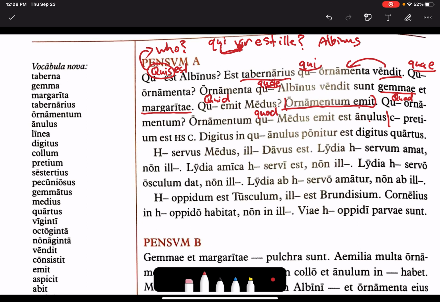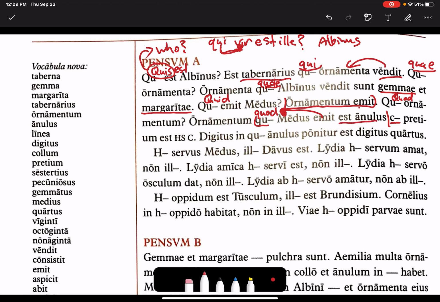So you see the difference here between quid and quod, just like quis and qui. Quid is asking more generally, what does medus buy? But quod is saying, quod ornamentum, which ornamentum does he buy? Which one? And then here, it's the relative pronoun. The ornament which medus buys, it's in the accusative because that is a neuter accusative. The ornament which he buys is a ring.